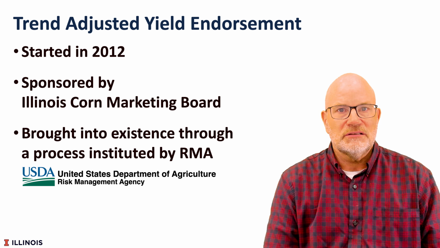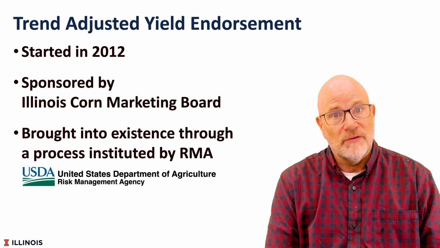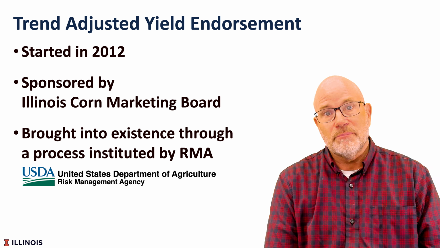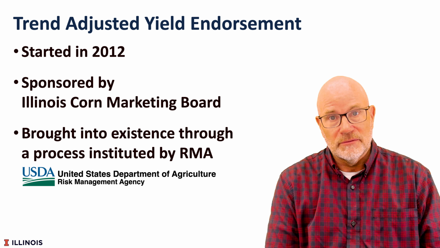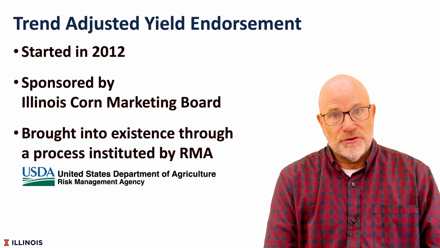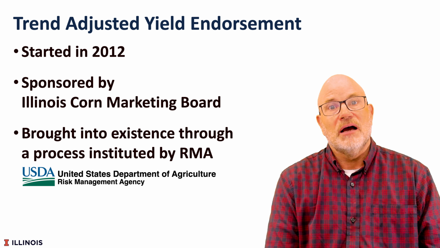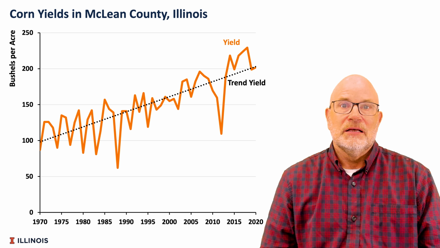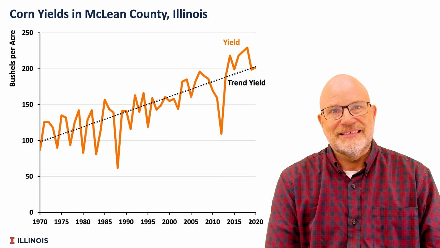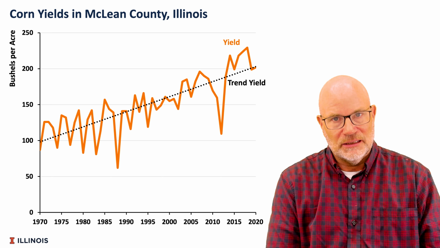The Trend-Adjusted Yield Endorsement has been around since 2012 and was brought into being by a project sponsored by the Illinois Corn Marketing Board. That project went through a process through Risk Management Agency and brought the Trend-Adjusted Yield Endorsement into being. The Trend-Adjusted Yield Endorsement takes into account the fact that yields have been increasing.